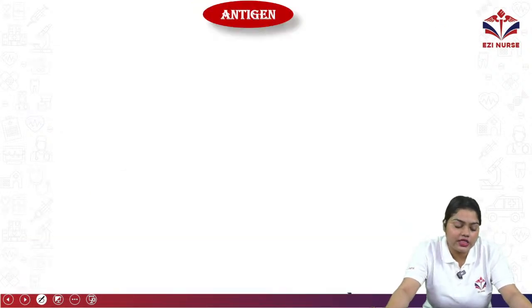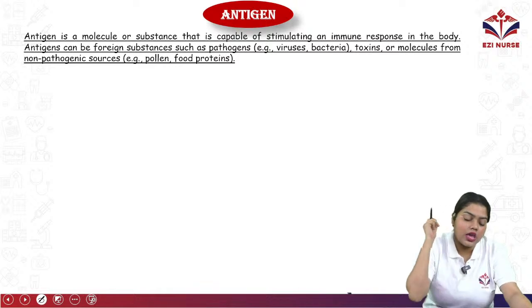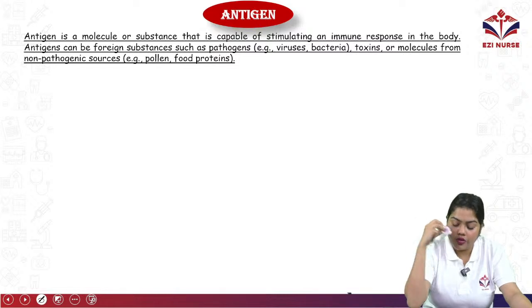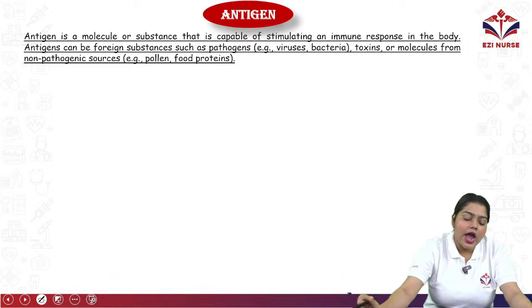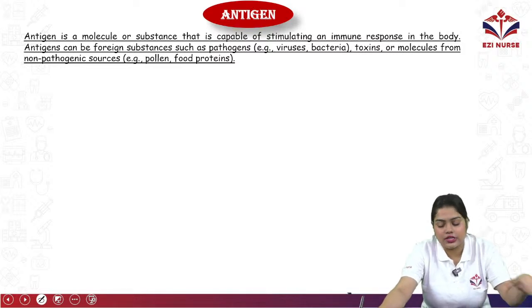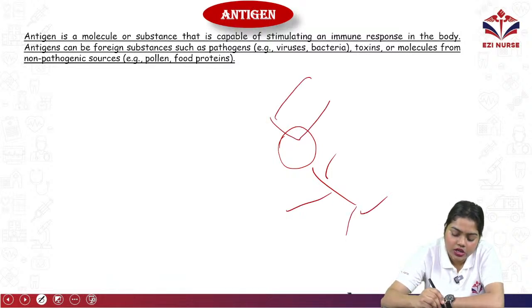So we have to know about the antigen if we want to understand immunity. Okay, so antigen molecules are substances that are capable of stimulating an immune response in the body. Antigens can be foreign substances such as pathogens, viruses, toxins, molecules from non-pathogenic sources, etc. Okay, so in your body, you have an immune system.